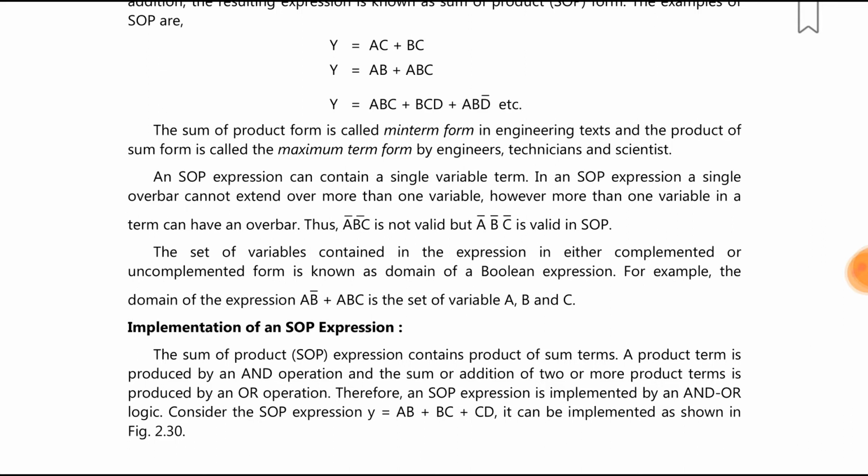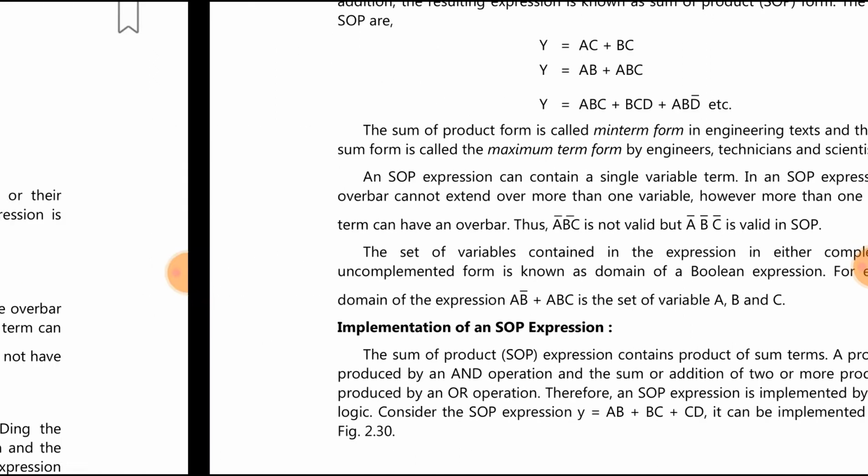An SOP expression can contain a single variable term. In an SOP expression, a single overbar cannot extend over more than one variable. However, more than one variable in a term can have an overbar. So, the implementation of SOP expression. The sum of product expression contains the sum of product terms. A product term is produced by the AND operation and the addition of two or more product terms is produced by the OR operation. Therefore, SOP expression is implemented by AND and OR logic. Consider the SOP expression y is equal to AB plus BC plus C. It can be implemented as shown.